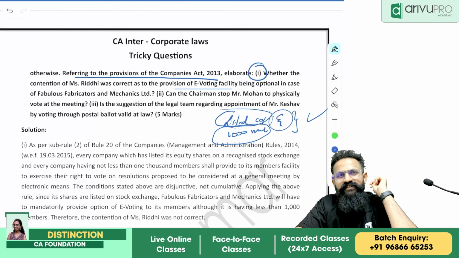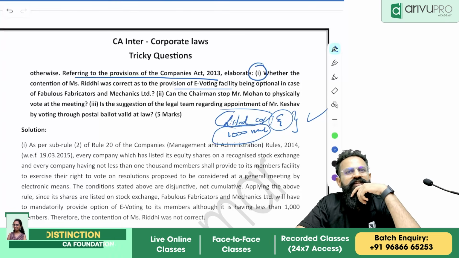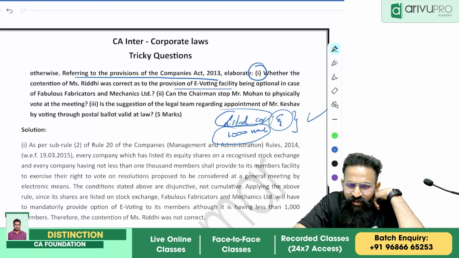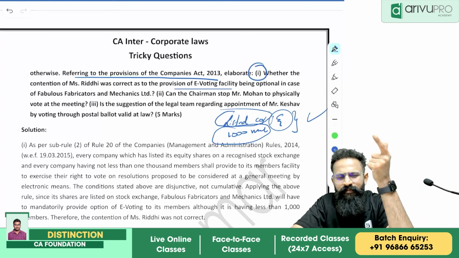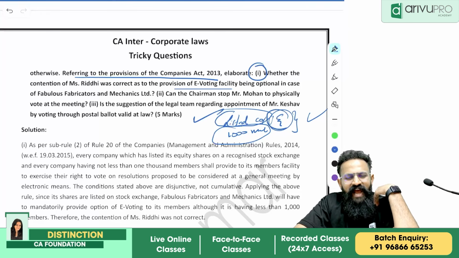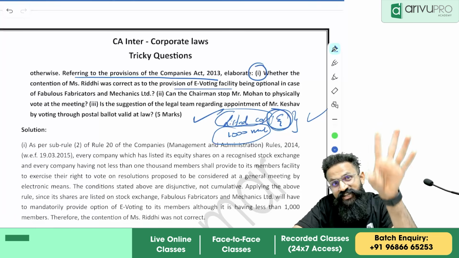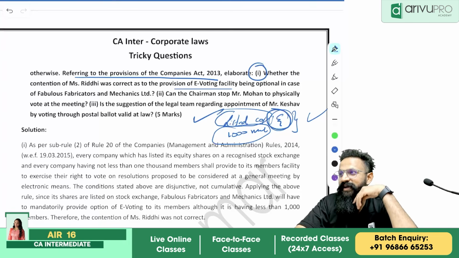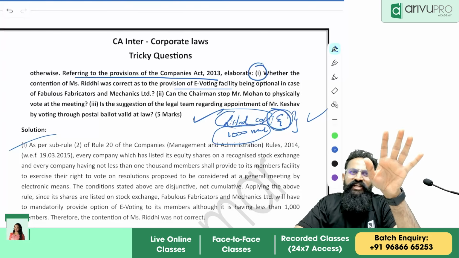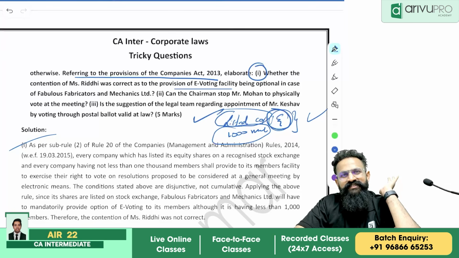They are not together. If you remember your interpretation of statutes, there is one interpretation called exceptional construction, where 'and' can be read as 'or'. Here, if you read it as 'and', the purpose is not served. If you are listed, by default, e-voting is mandatory for you. So here the word 'and' should be read as a disjunctive word, not conjunctive. You have to read it as 'or'. Understood? Are you getting the point? So the contention of Riddhi is wrong. You have to mandatorily give an e-voting facility if you are a listed company.